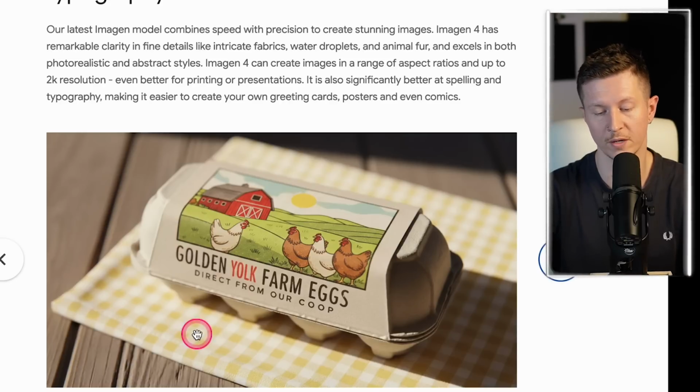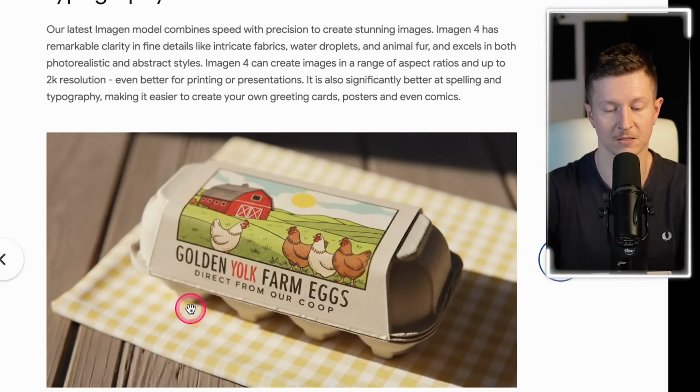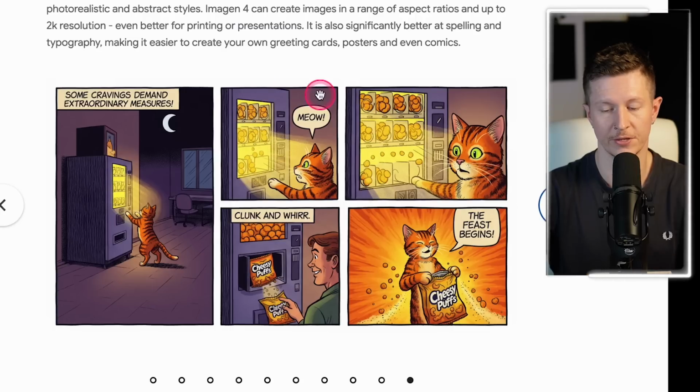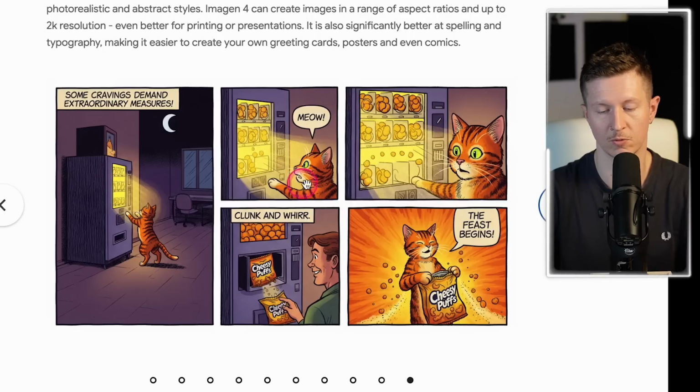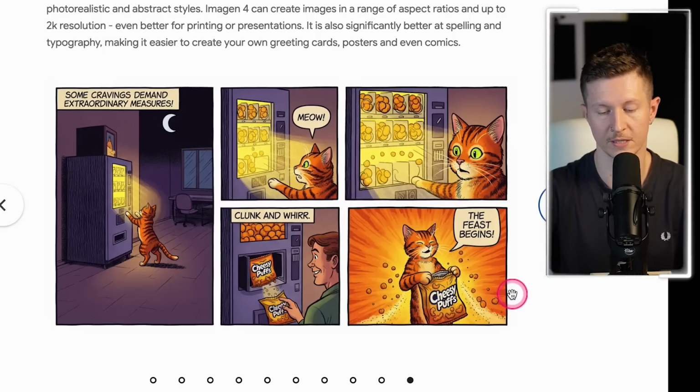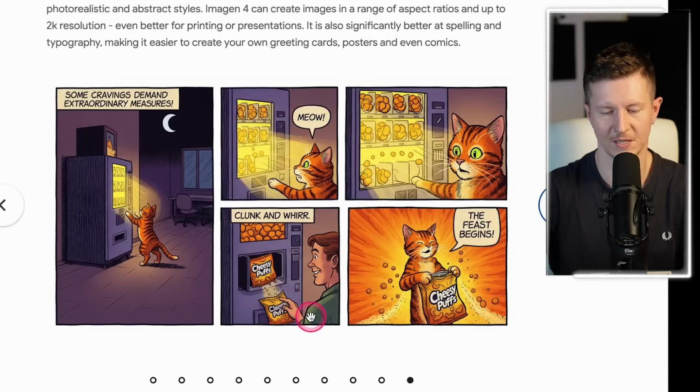Here we can see a wonderful packaging design for a pack of eggs, and even here a complex comic book strip has been effectively rendered, and you can see that the consistency between the typeface in each of the windows performs particularly well, as does the character consistency of the little guy. Now, it doesn't make exact sense why this man is here suddenly, but overall the piece is working well.